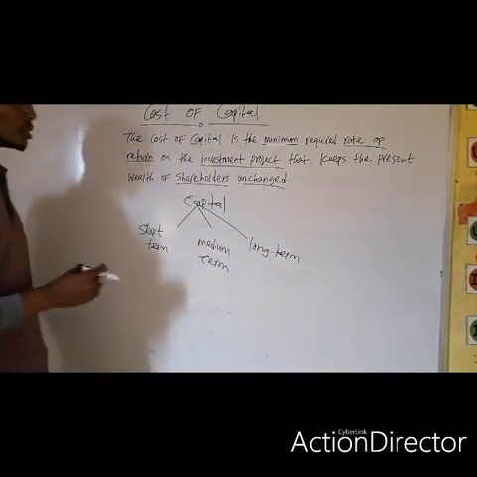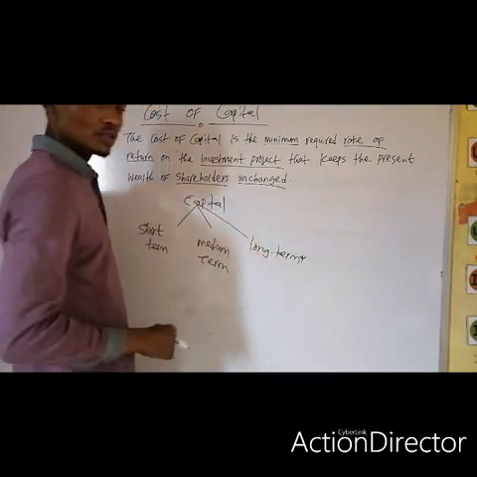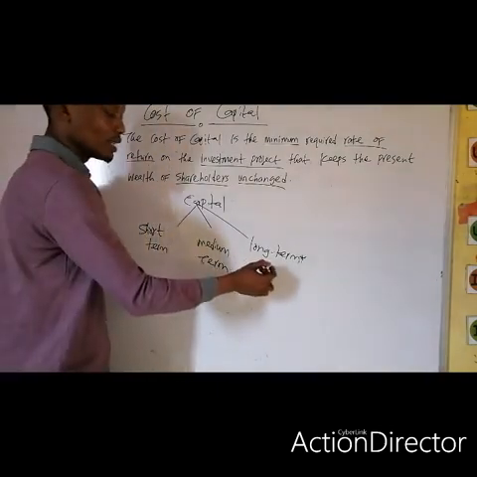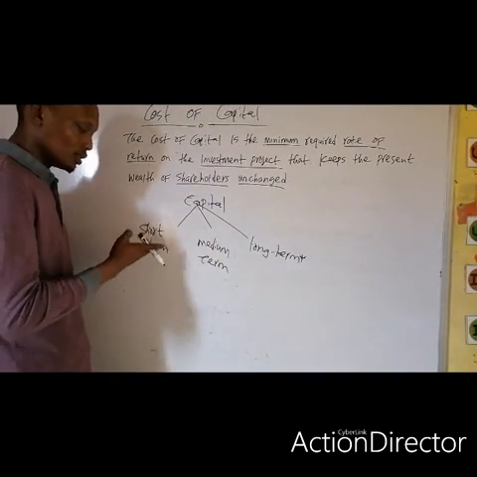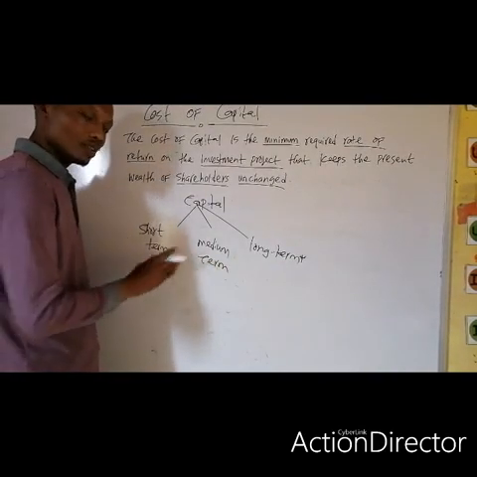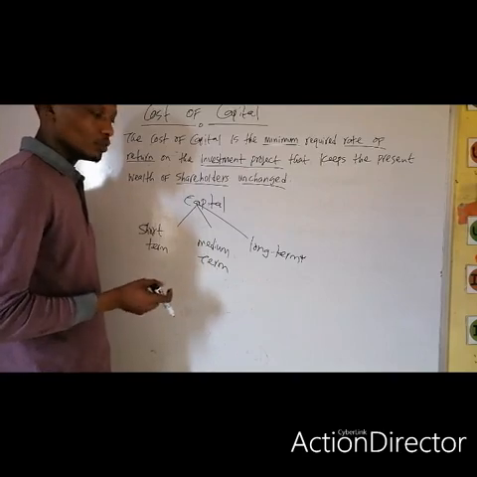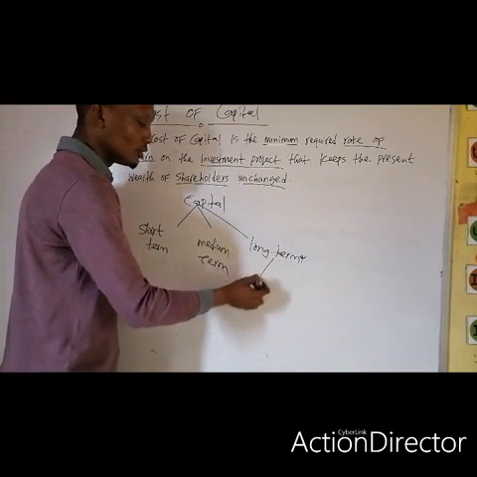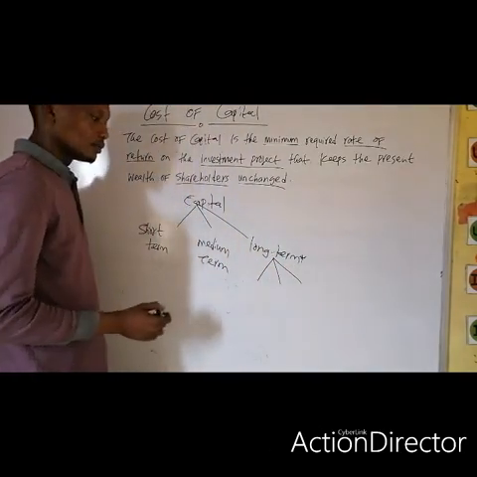So here, our major concern is working on long-term source of capital. And under the long-term source of capital, what are we talking about? Later, in other subsequent courses, we shall be looking at the short-term and the medium-term. But now, under this source of capital, we are concentrating mostly on the long-term source of capital. So under the long-term source of capital, it can be further subdivided into what?